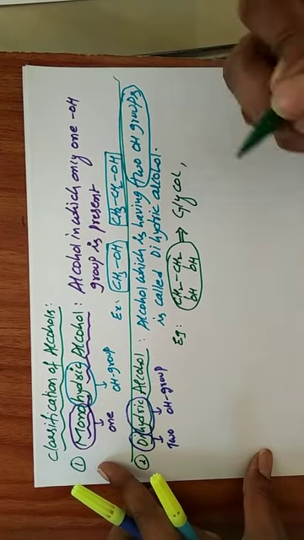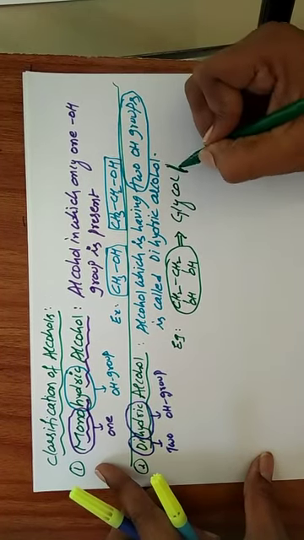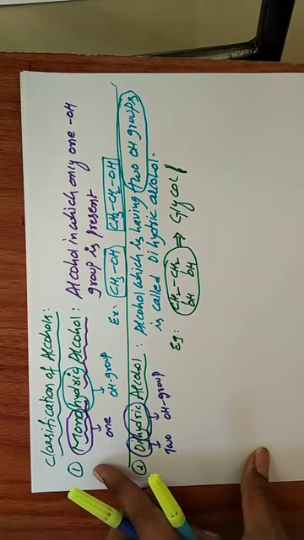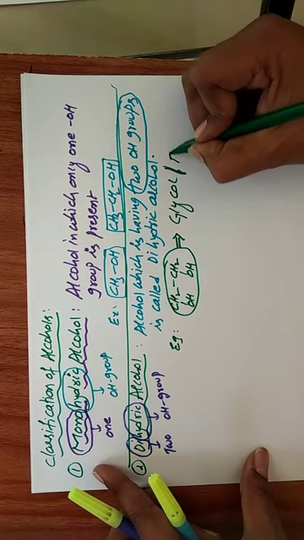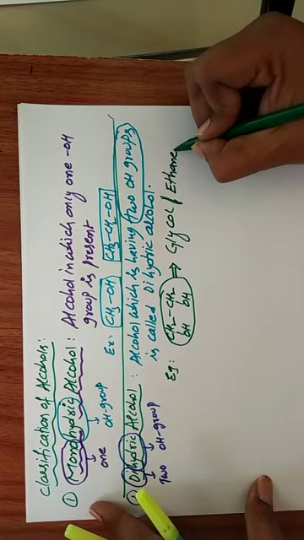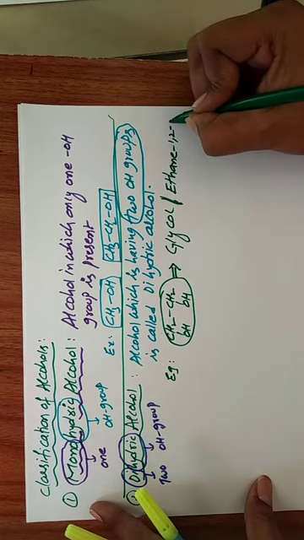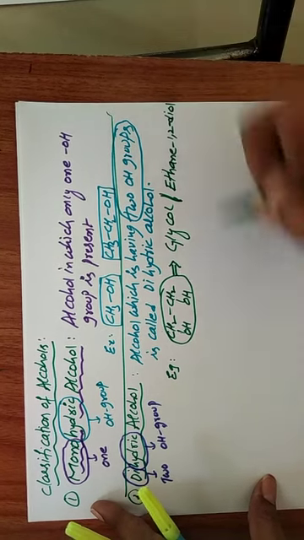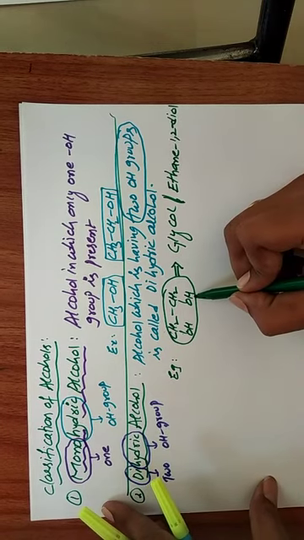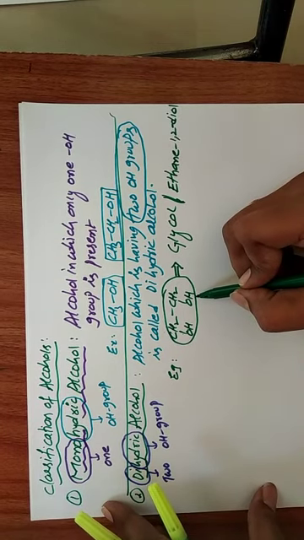What is the IUPAC name? First carbon, second carbon, so ethane-1,2-diol. The secondary suffix for the OH group in alcohol, we already learned in first PUC nomenclature.